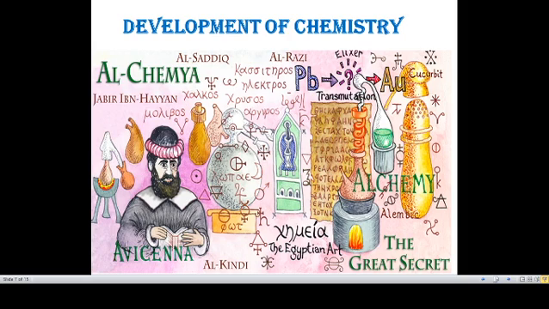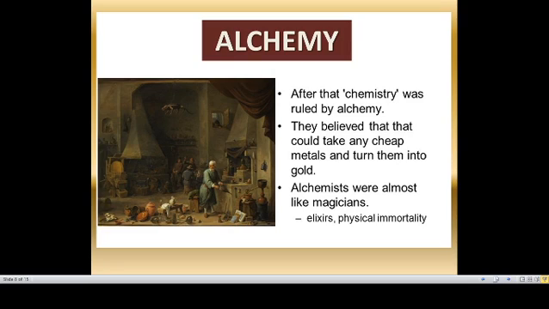So the person who practiced alchemy is called an alchemist, and earlier it was converted to chemist, because we know that alchemy is the word and chemistry is derived from alchemy, and the alchemist is also now called a chemist. So the person who does research or study in chemistry is known as a chemist, and alchemy is the ancient form of chemistry. So underline the words alchemist and chemist.